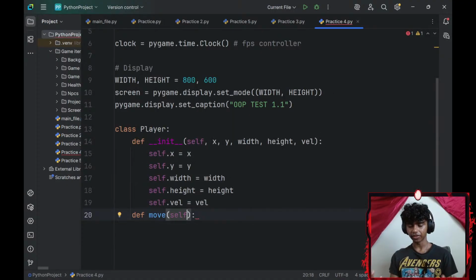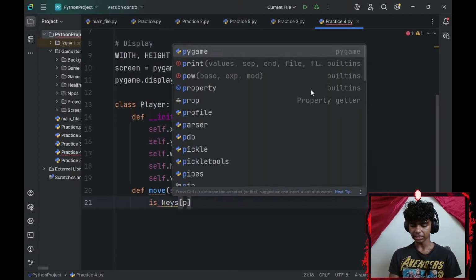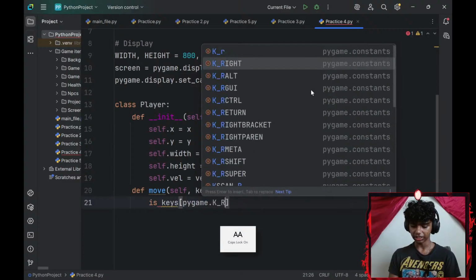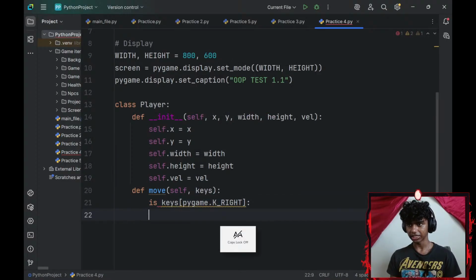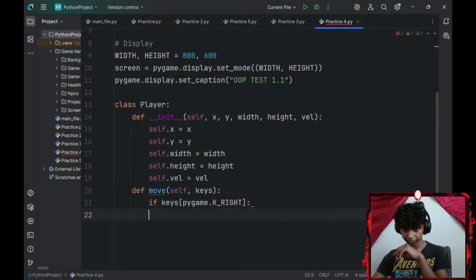Okay, and then let me go ahead and define another method, the move method. For the move method, I'll go ahead and add one parameter called keys. Then let me add a bunch of if statements. If my keys at index of pygame.K_RIGHT, if my right key is pressed, I will do something. This needs to be if.